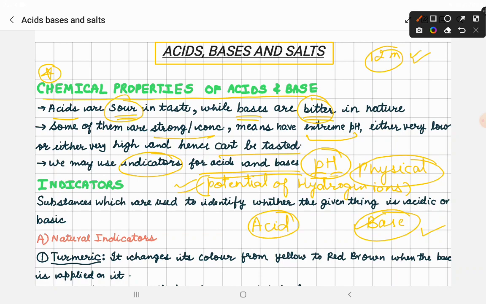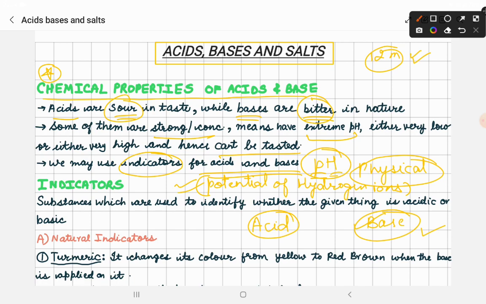Suppose we have an unknown substance. It might be very toxic to us. We do not know, so we cannot just taste it. For that, we use indicators. These indicators are substances which will identify whether whatever you have is an acid or a base. By identifying the pH, they will give you a hint about what the substance actually is. Is it an acid or is it a base? So you do not need to taste anything now, and you can easily identify what this substance is.